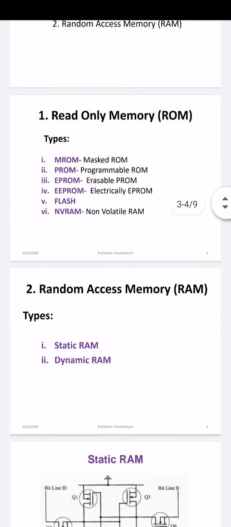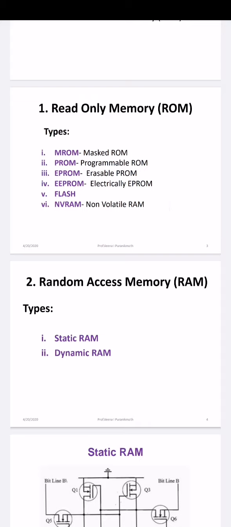Next comes the random access memory. We call it a read-write memory also. So what is this RAM? RAM is the working memory of the controller or processor. We can read it and write to it. It is a volatile memory. When the power gets off, all the content of the memory is destroyed. This is in contrast to the other memory, ROM. The categories of RAM are static RAM and dynamic RAM.